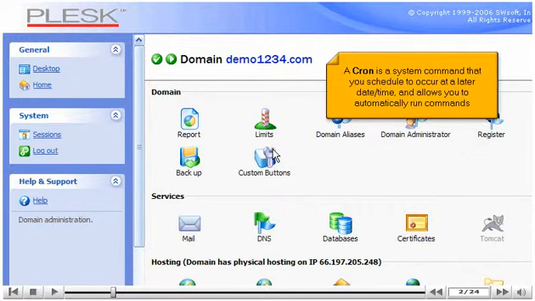A cron is a system command that you schedule to occur at a later date and time, and it allows you to automatically run commands.